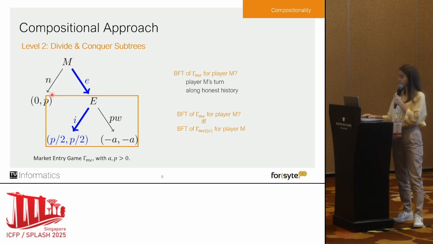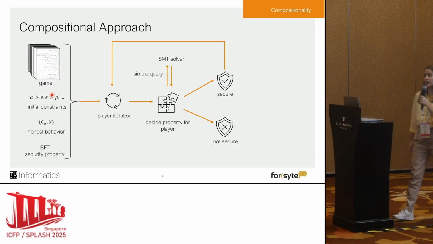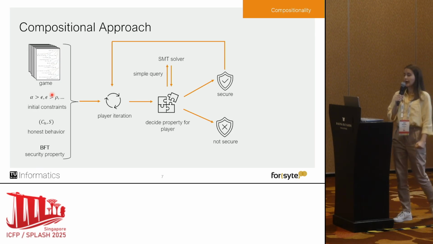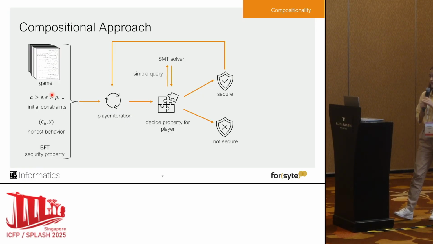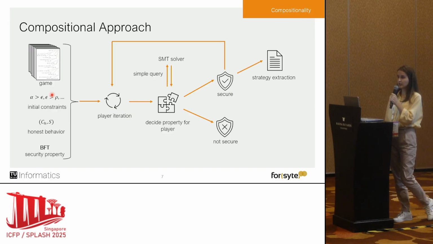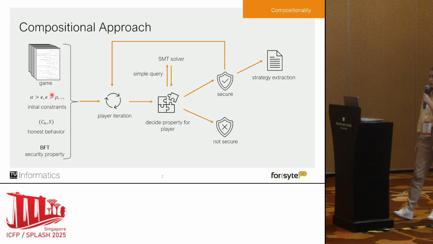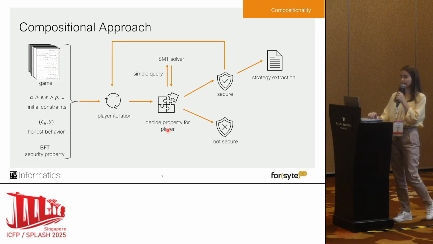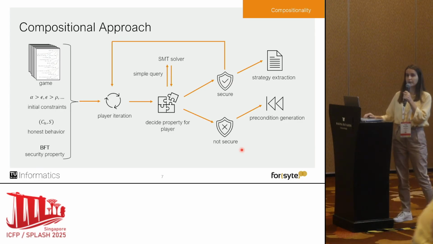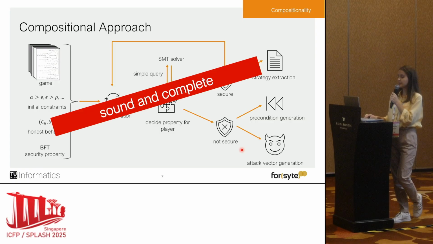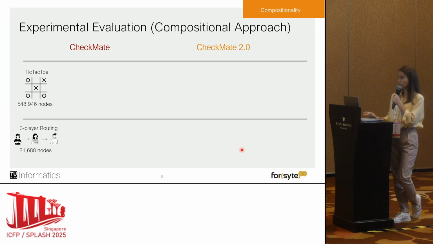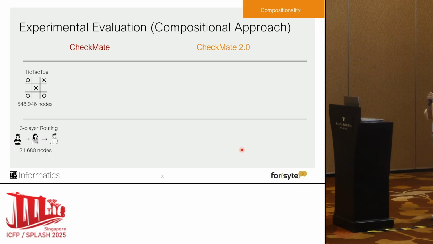Okay, so using these two levels of reasoning, our approach now looks as follows. We still have the same things on the left side, but now we have our player-wise iteration and the analysis of only the relevant subtrees, and we can still decide that a protocol is secure and extract strategies, this time in a compositional manner, or we can decide that a protocol is not secure and generate preconditions and counterexamples.